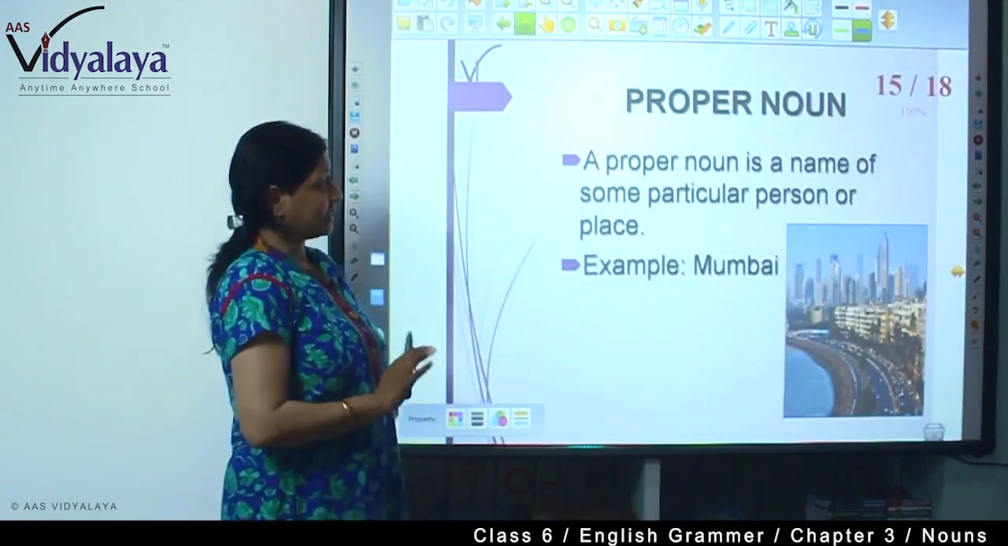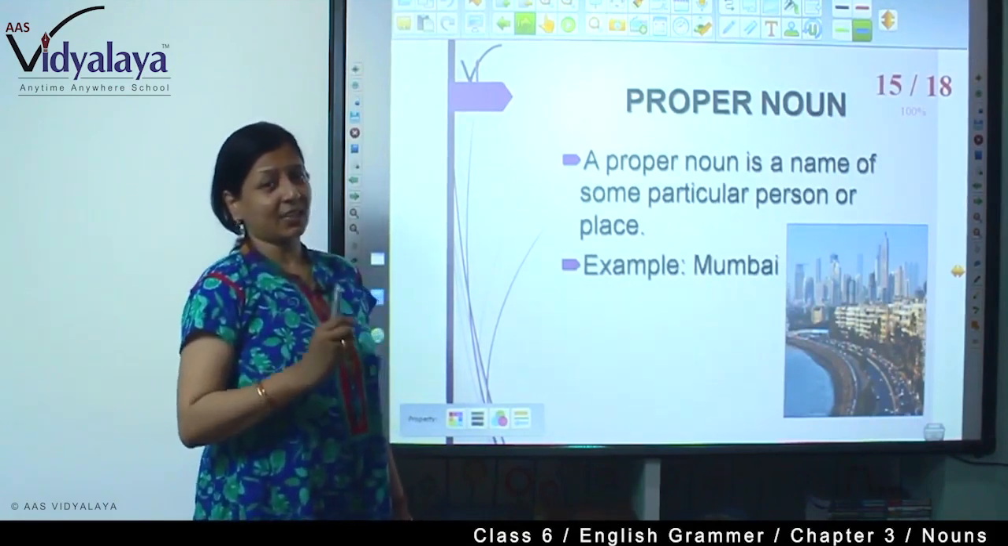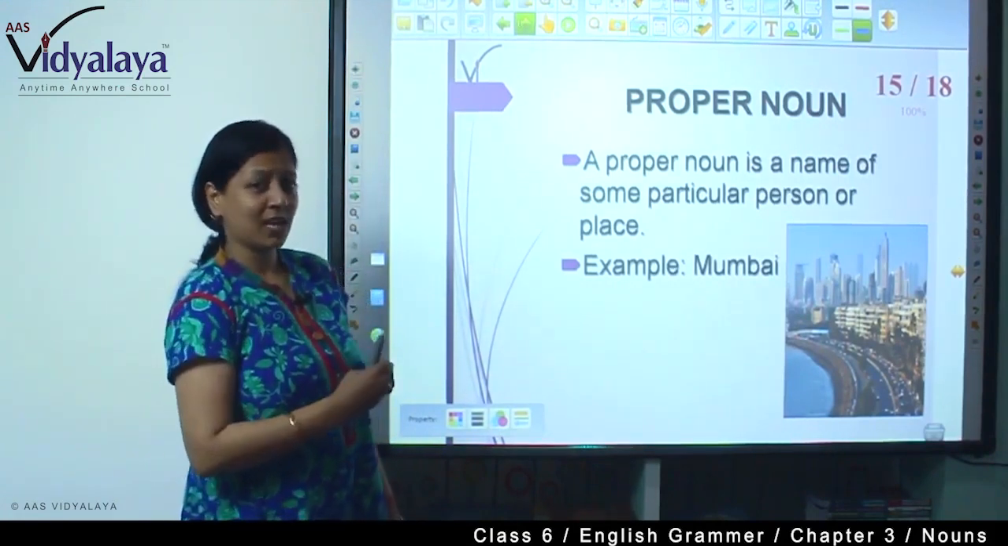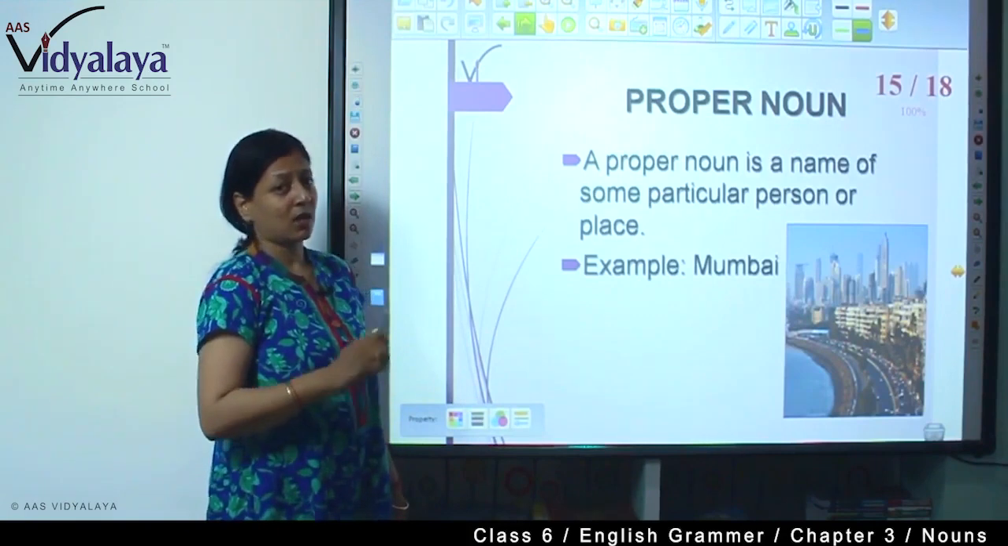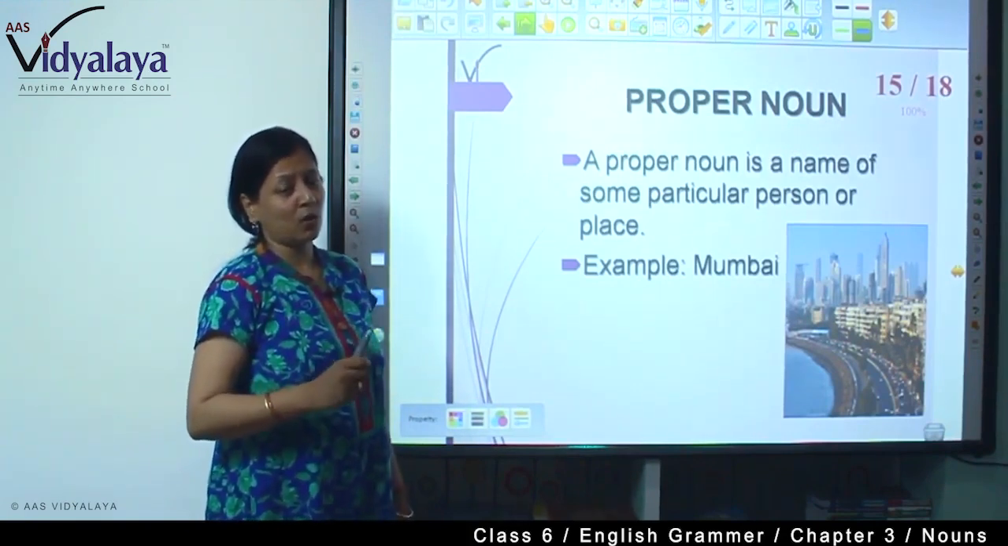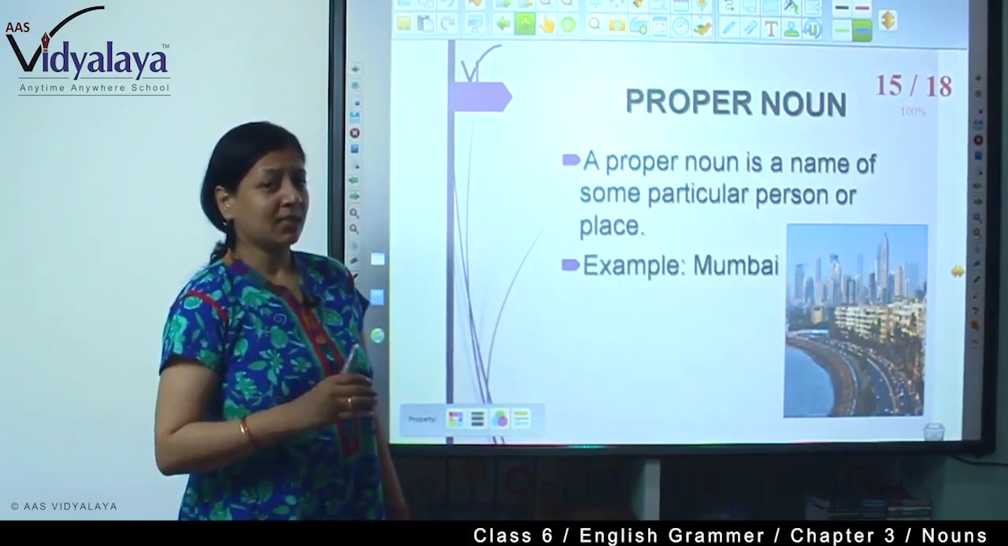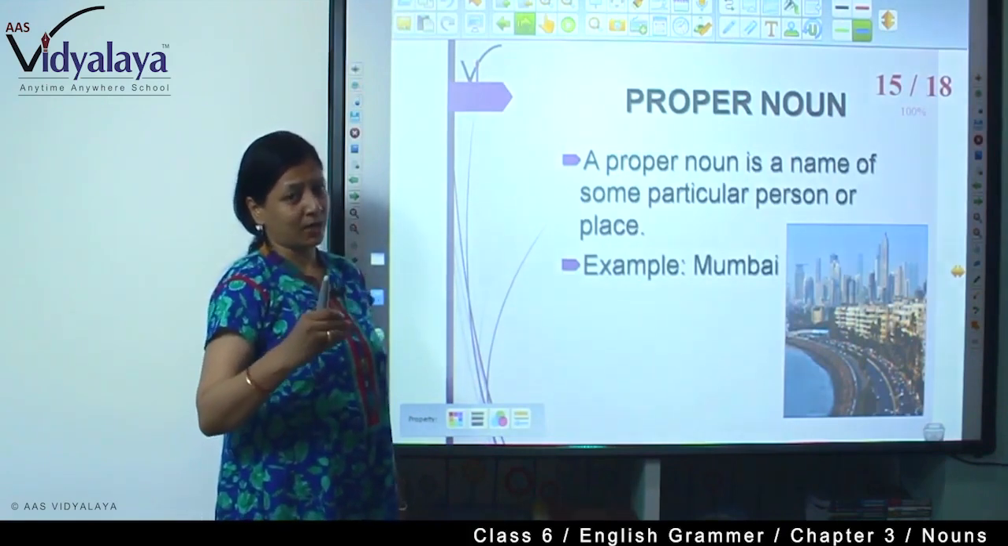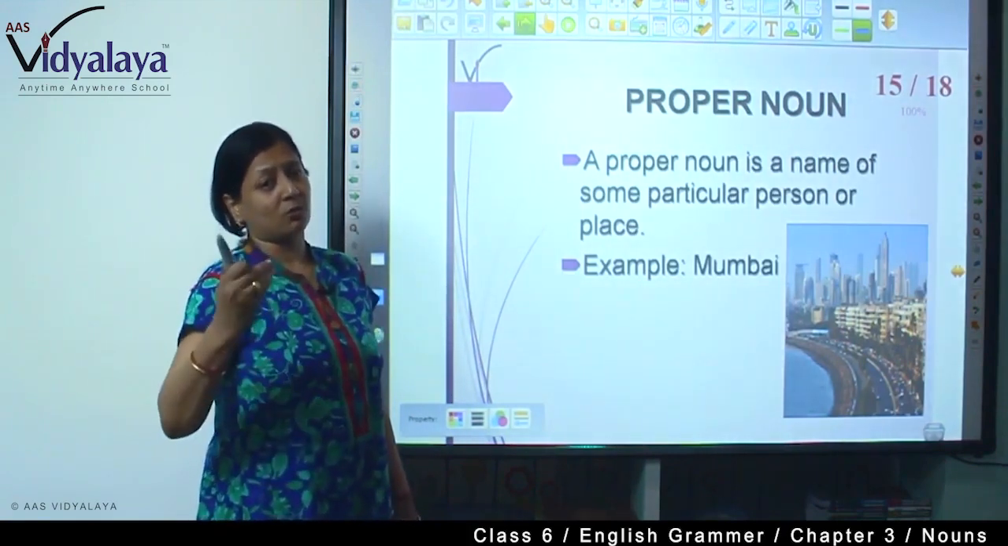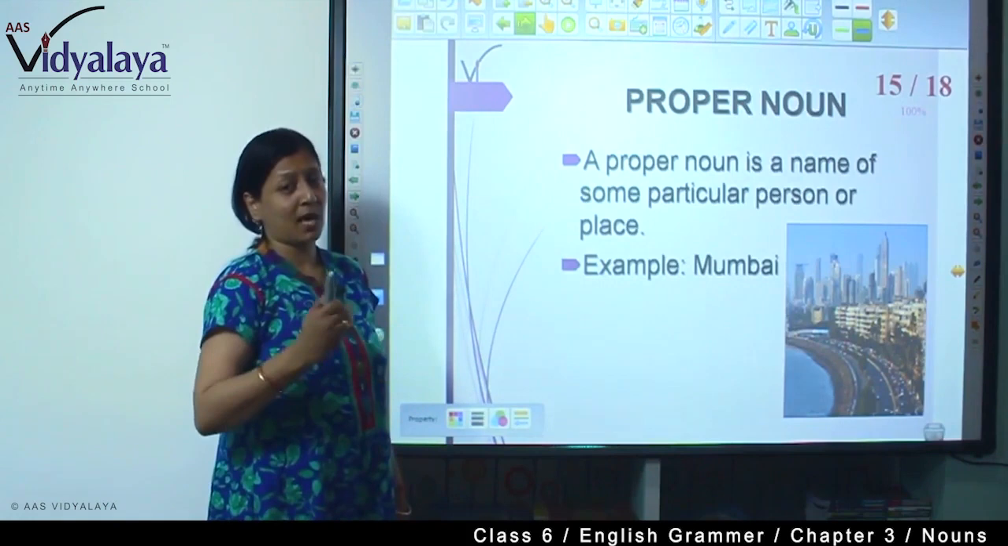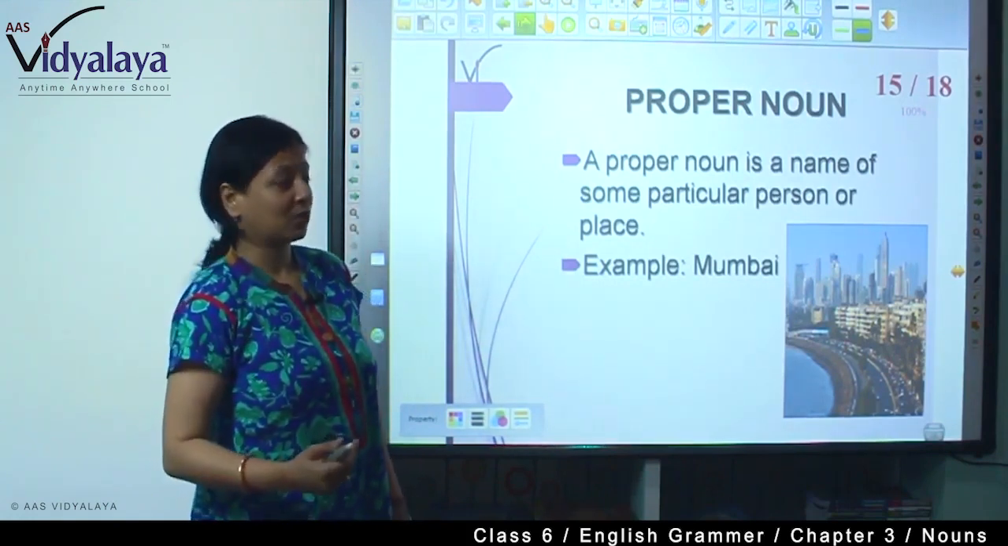Next comes this slide. What is the title of the slide? Common and proper noun. We have completed our common noun. What is the common noun? You now know. And what are the types of common noun? That I have explained one by one. Uncountable noun, countable noun, collective noun, abstract noun, concrete noun.